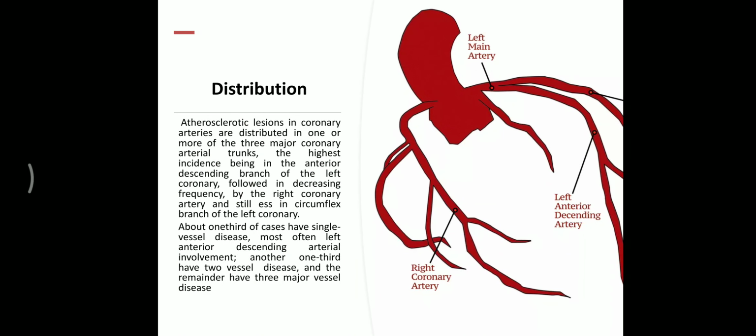The heart is supplied by the left coronary artery and right coronary artery. The left coronary artery again has two branches, the left anterior descending artery and the left circumflex artery. Obstruction is very rare in the left circumflex.